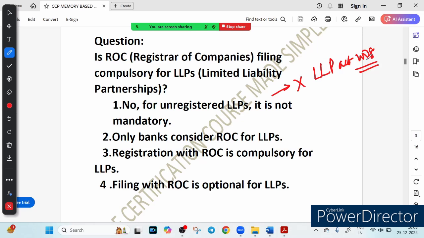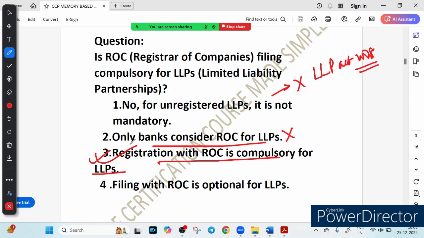That does not work. Now, option 2 says that only banks consider ROC for LLP. This is also incorrect. While banks may check ROC filing for verifying an LLP's compliance, registration with ROC is a statutory requirement under the LLP Act, not just for banks. Registration with ROC is compulsory for LLP. This is the correct one, right? Filing with ROC is mandatory for LLP. It ensures legal recognition and compliance with regulation, such as filing annual returns and financial statements.